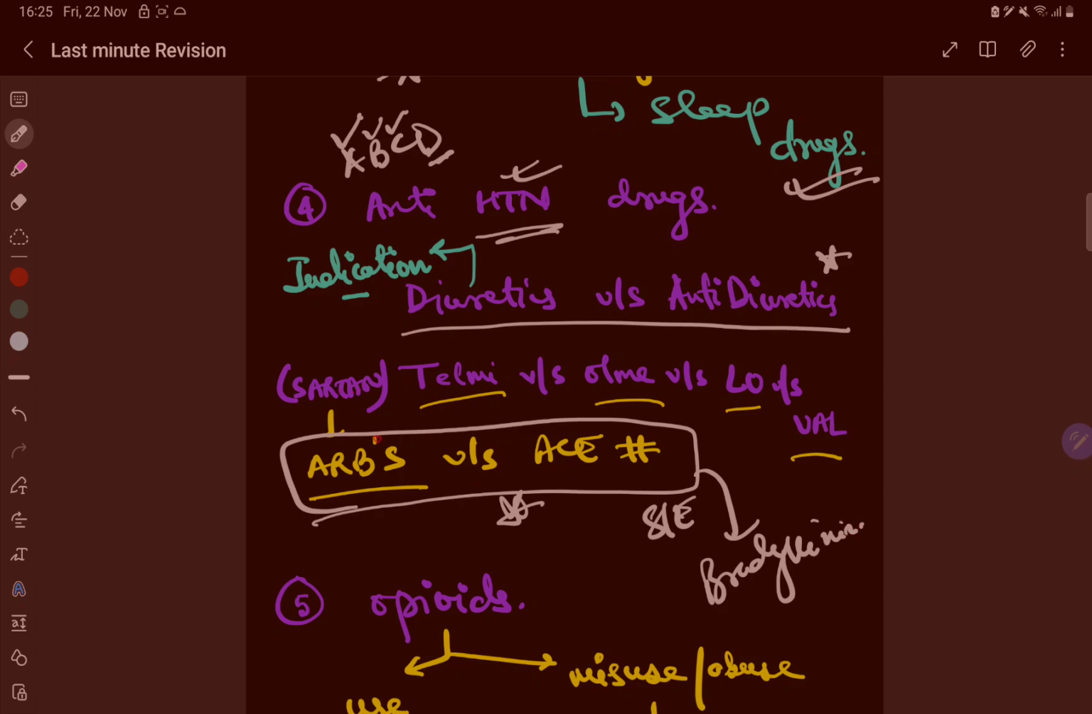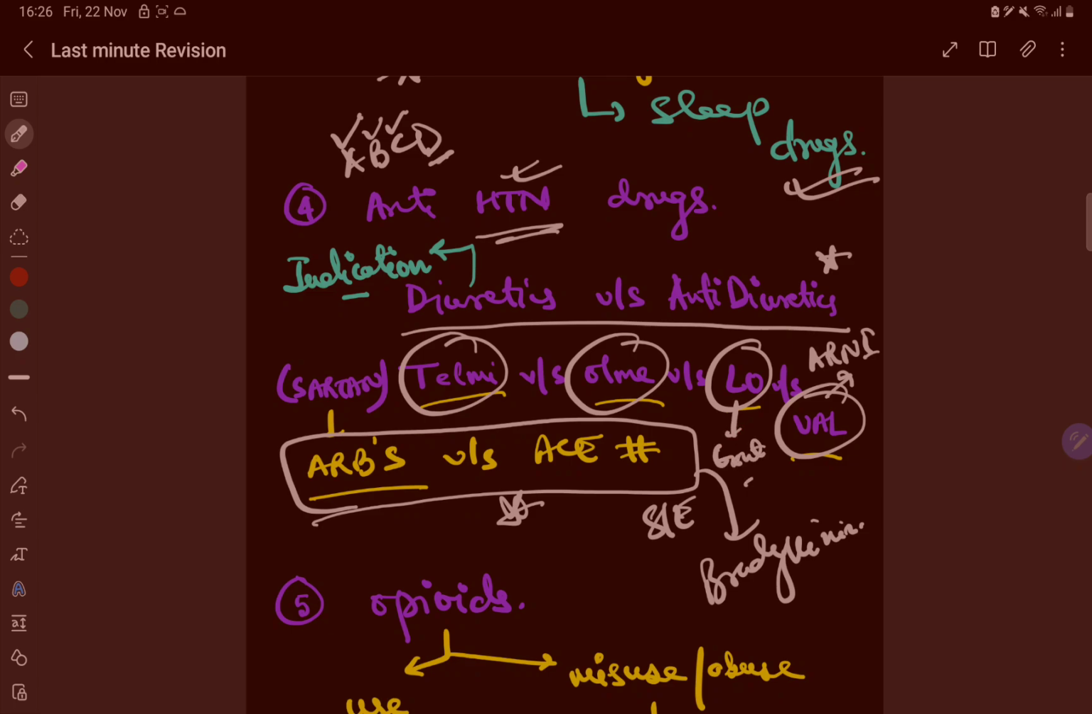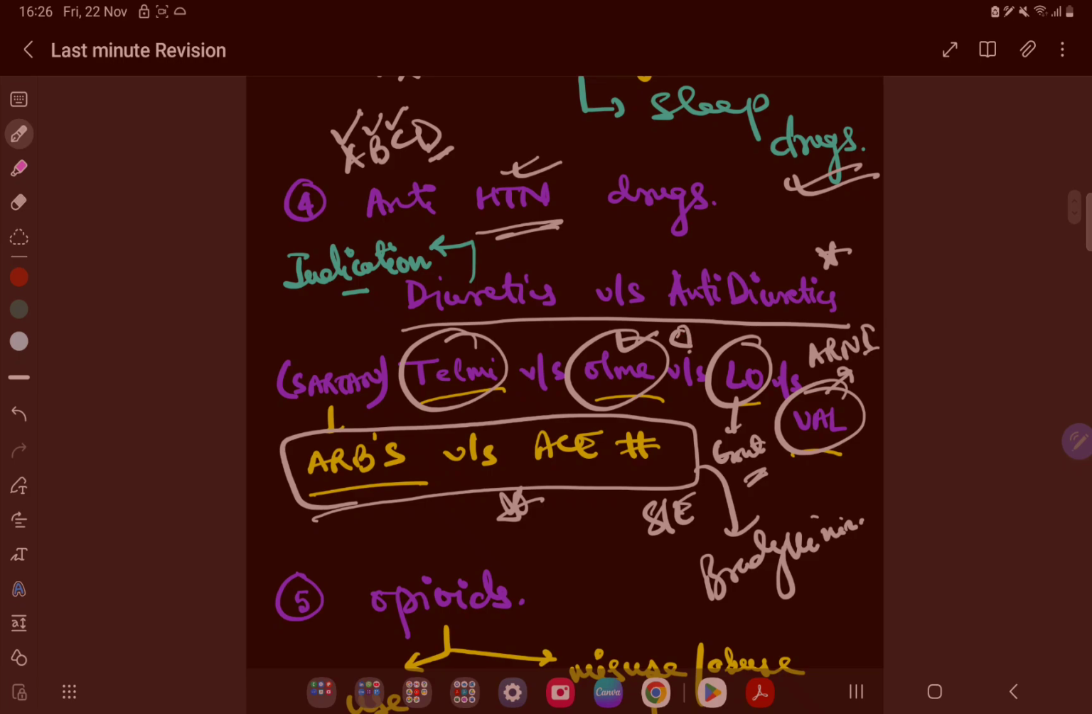Now the sartans, the ARBs, there is telmisartan, olmesartan, losartan and valsartan. So in valsartan you may be asked about ARNI. In losartan about uric acid and gout. So again gout is important. In olmesartan again for the heart, okay. And telmisartan is associated with diabetes plus hypertension, a drug of choice, okay.